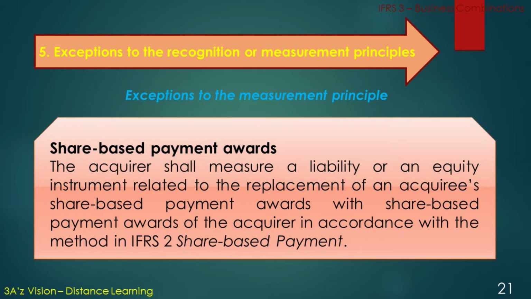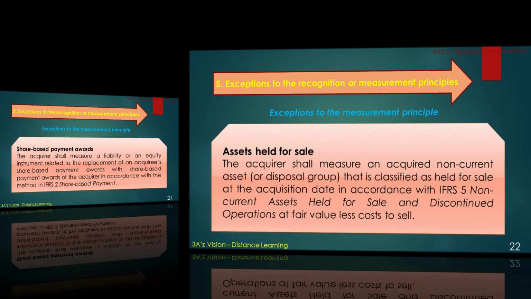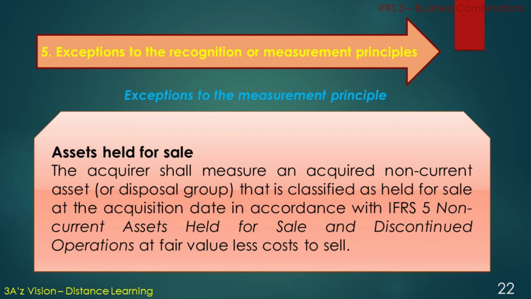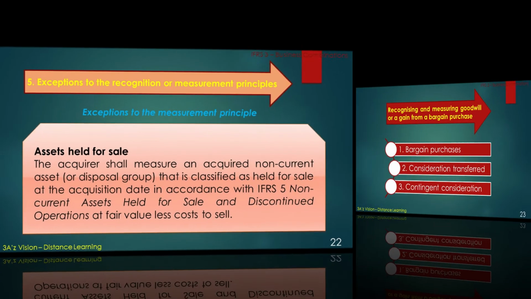The acquirer shall measure a liability or an equity instrument related to the replacement of an acquiree's share-based payment awards with share-based payment awards of the acquirer in accordance with the method of IFRS 2 share-based payment. Assets held for sale. The acquirer shall measure an acquired non-current asset or disposal group that is classified as held for sale at the acquisition date in accordance with IFRS 5 non-current assets held for sale and discontinued operations at fair value less cost to sell.